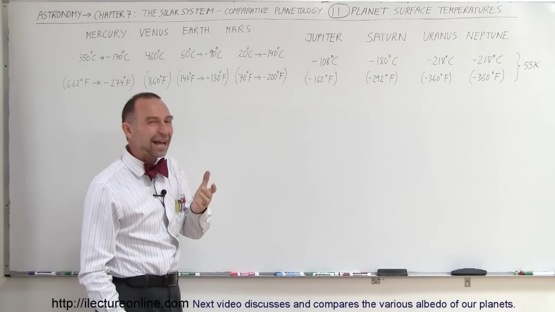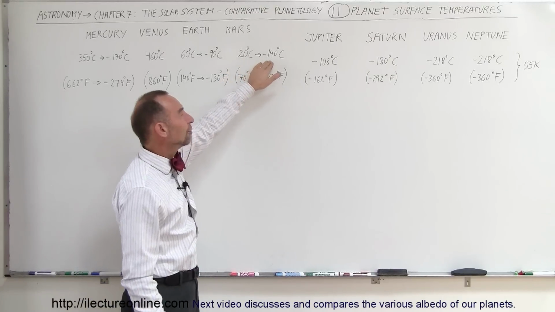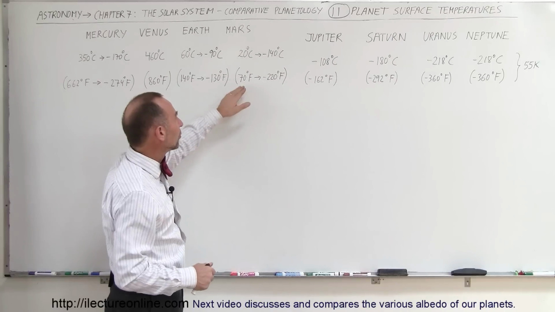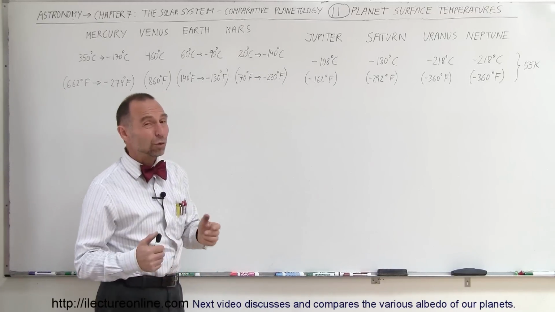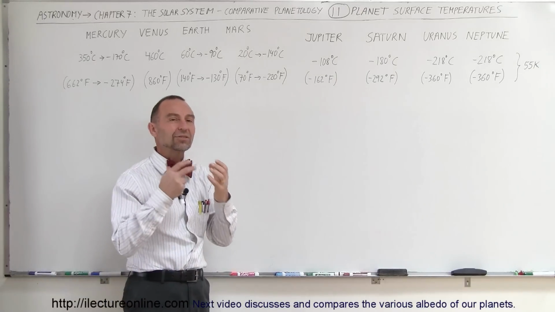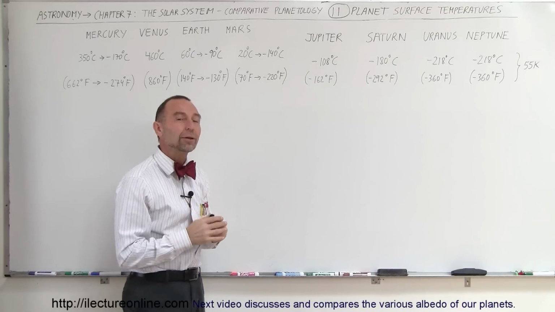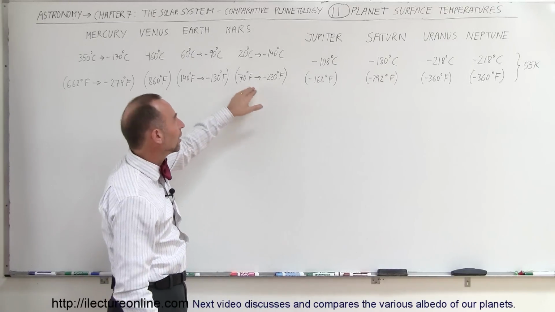When we go to Mars, you can see here that the temperature barely breaks the freezing point during the daytime in the summertime near the equator, and goes down as low as minus 140 degrees centigrade at night and at the polar regions. So you can see that there's an enormous temperature shift on Mars, and at the coldest periods it's extremely cold. It is so cold that the carbon dioxide atmosphere will actually condense and precipitate in solid form onto the surface, forming a layer of carbon dioxide frost in the wintertime on Mars.